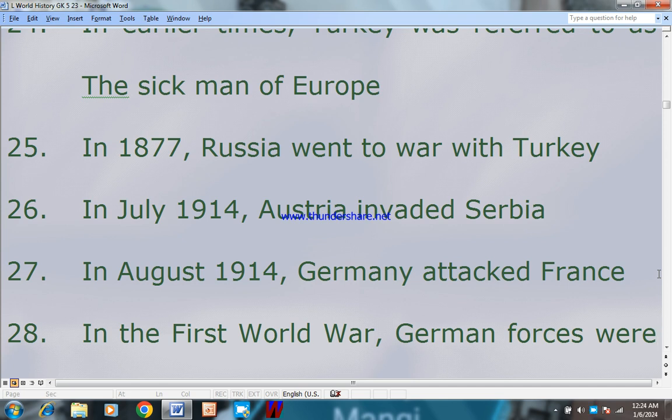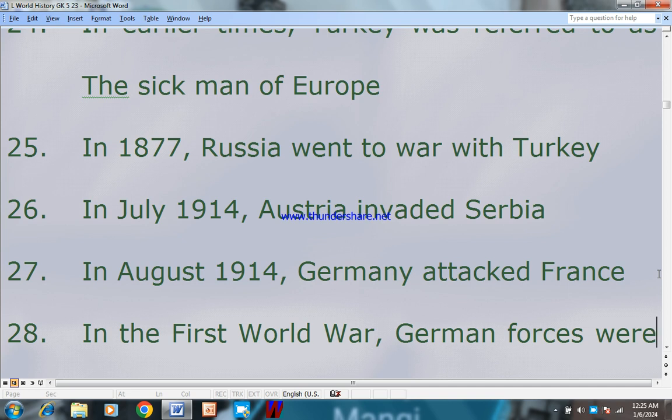In July 1914, Austria, a country of Europe, invaded Serbia. Serbia is now a country. It was part of Yugoslavia, and Yugoslavia also disintegrated into many tiny states.